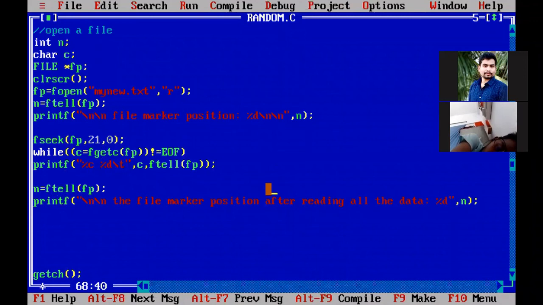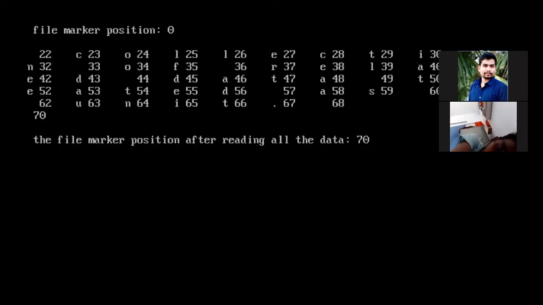Now you press Ctrl F9. You see the first file marker position is 0 when you open, and by using the fseek function you move to the 21st position with respect to the starting of the file. So when the file marker is at the 21st position, by using the while loop you are reading after the 21st position. That means from position 22 you are reading all the characters till 70.